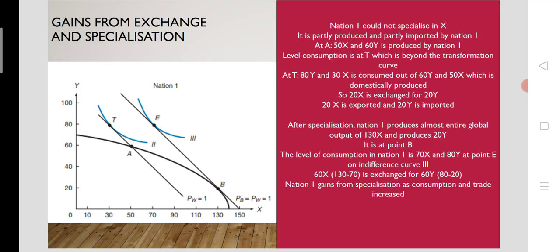So the specialization should be determined by the comparative advantage and opportunity cost. They should always choose the commodity in which they have the minimum opportunity cost. So the gains from exchange and gains from specialization are the two components of gains from trade. So trade will happen only when both parties are benefited. So that is the basics of international trade.